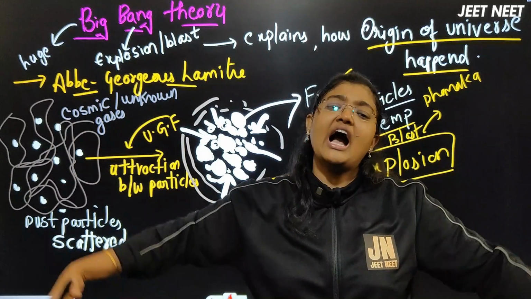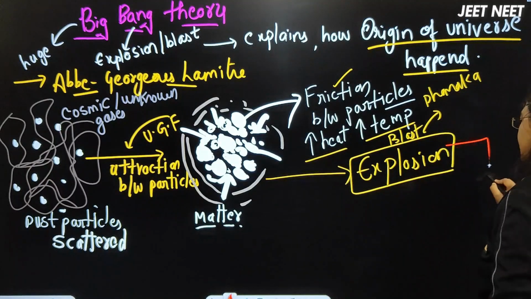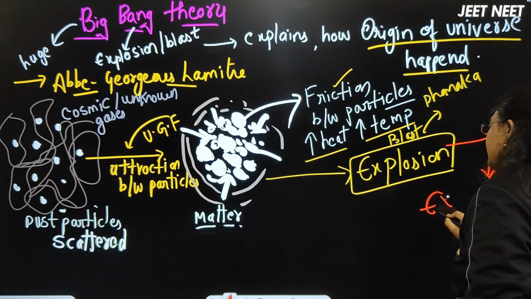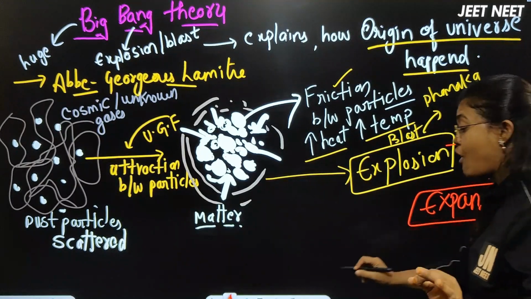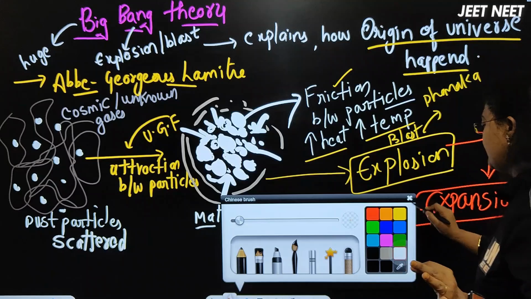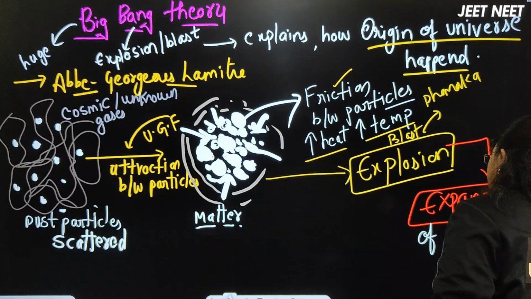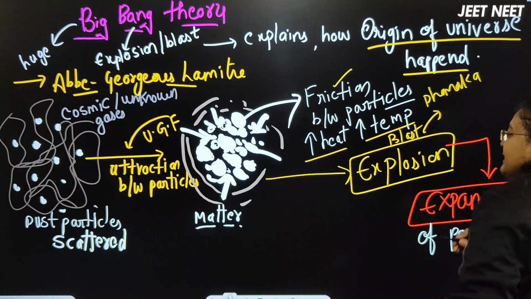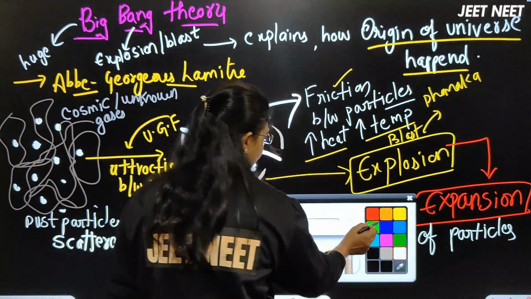They will start moving away from that region. Am I right here? So once the explosion has happened, the next thing that will happen here is expansion. Expansion of particles. Am I clear on these points? Particles started expanding here, right?